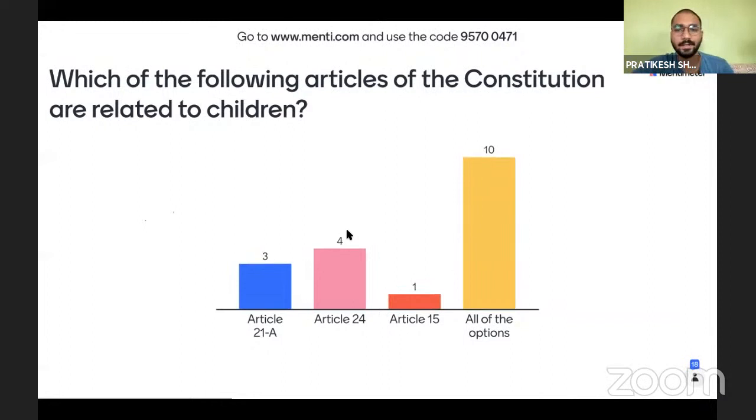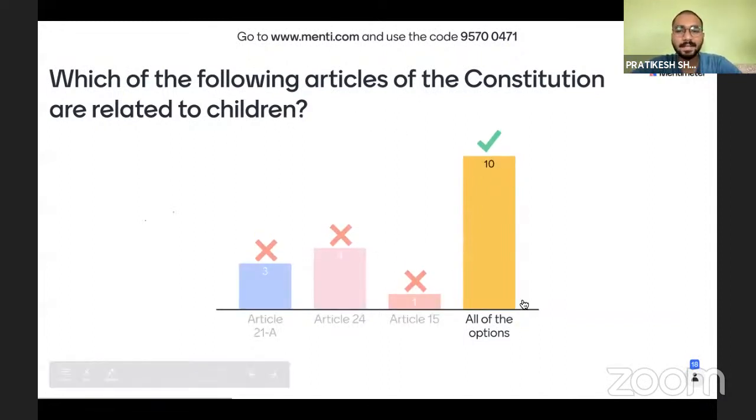So you all have voted, right? Yes. All of these articles are related to children in our constitution. And in our next slide, we will see what these articles are.